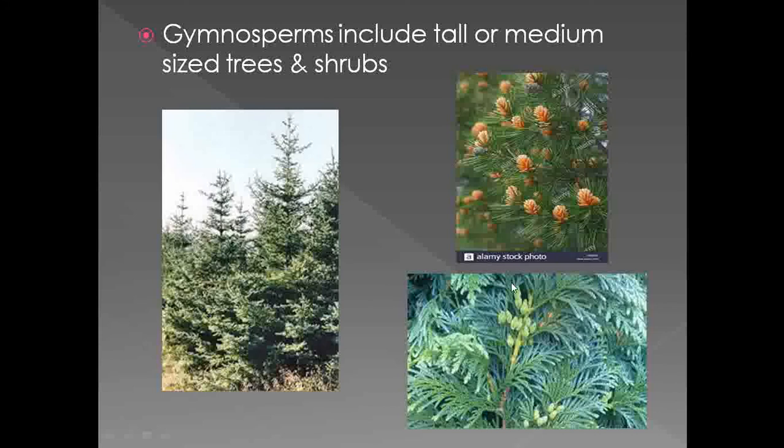While if you observe this member, this is one of the shrubby members called Thuja, which is included under the gymnosperms. So if we observe the habit under the gymnosperms, most of the members are tall or medium sized trees and shrubs, while very rarely they show presence of climbers or herb members.